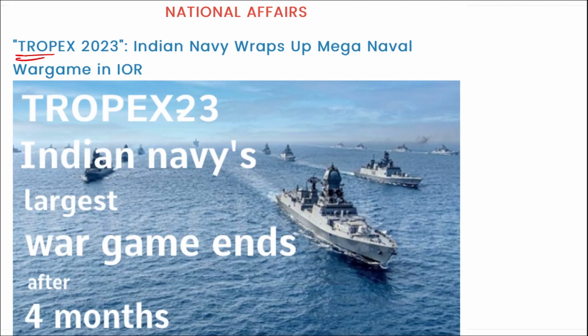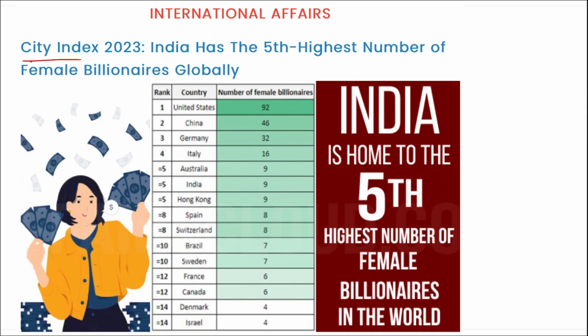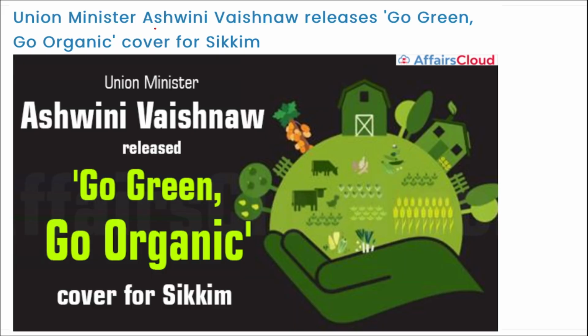Next, TROPEX 2023 was conducted by the Indian Navy and it was held in the Indian Ocean region. Next, the City Index was released for 2023, and here remember India has the 5th highest number of female billionaires globally. On the top it is USA, then China, Germany, Italy, Australia, India and Hong Kong. They are on the same position with the maximum number of female billionaires in their country, and the number is 9.